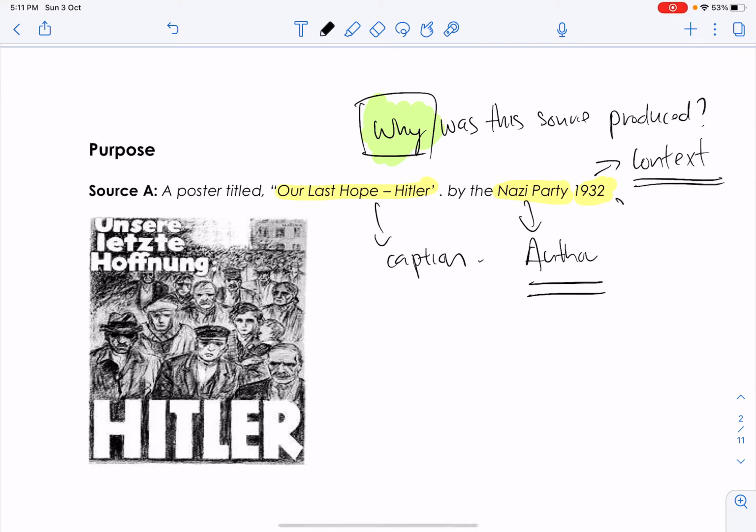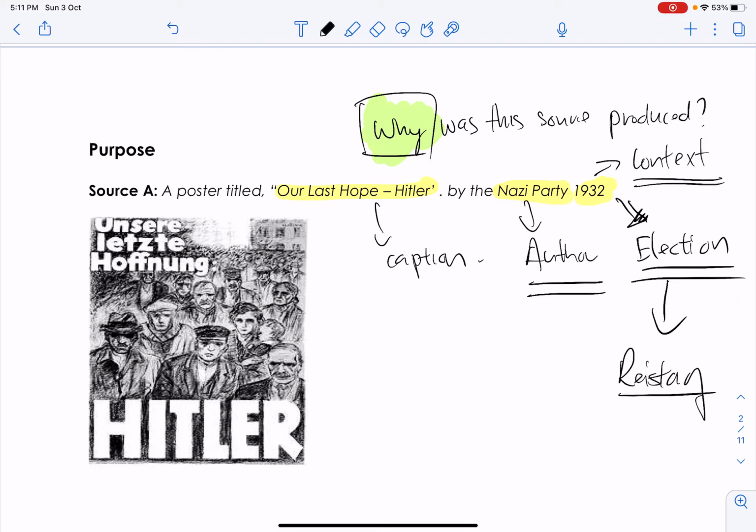And of course, in 1932, in Germany, what was happening at that time? It was actually elections, right? National elections to be elected into the Reichstag. Okay? So that's what's happening in 1932. All these should be picked out in the first line, the provenance line. Then you look at the picture.